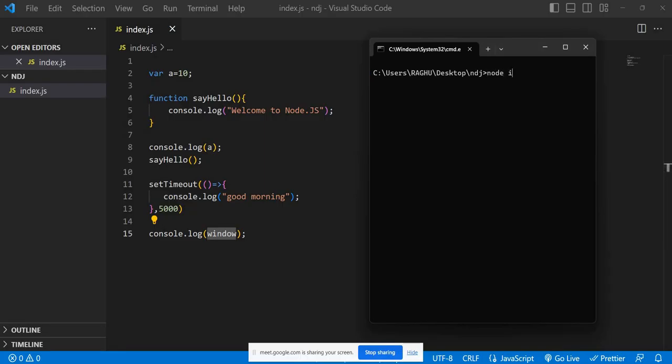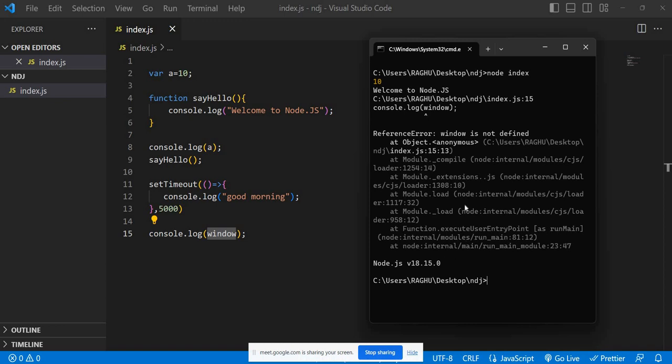So let's run one more time. Node index. It is throwing an error. What is it saying? Window is not defined. That means inside the browser, you can find the window object, and all the variables and functions, set timeout, set interval, everything is a part of the window object, and you can utilize it. But when you are learning Node.js, building applications or servers, you should know clearly where this set timeout is coming from.